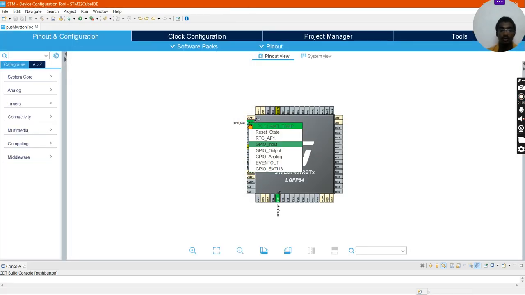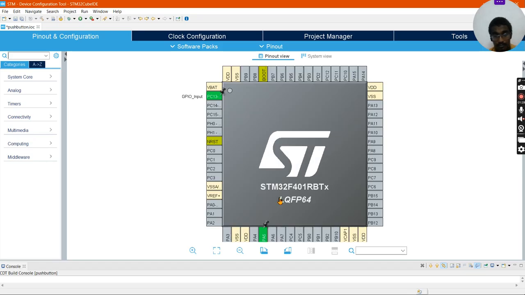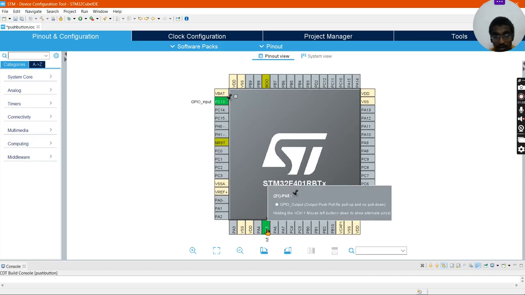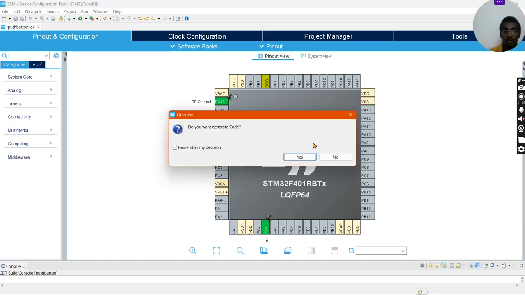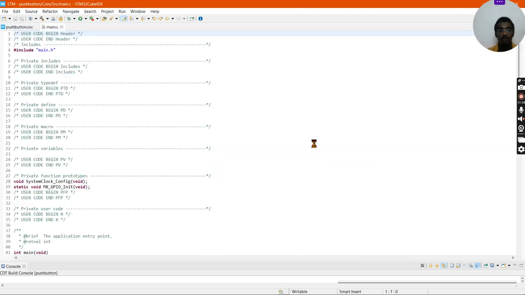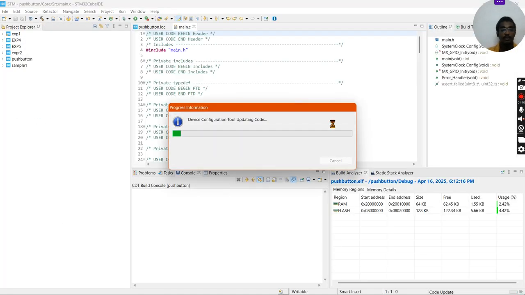So we need to select the output and input ports. GPIO input will be our pin number 13 and GPIO output will be our pin number 5. You can see it over there. This is our output pin and this is our input pin. Now let's save the IOC file. After saving this IOC file, you'll be receiving a C code in which we'll be writing the code for LED and push button.